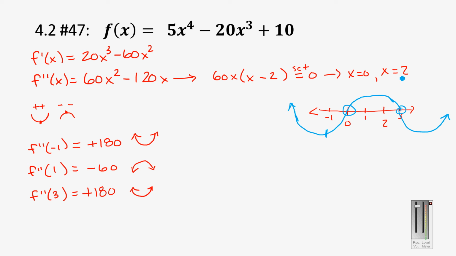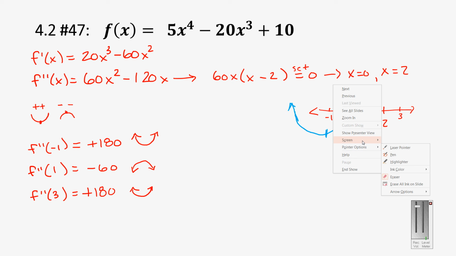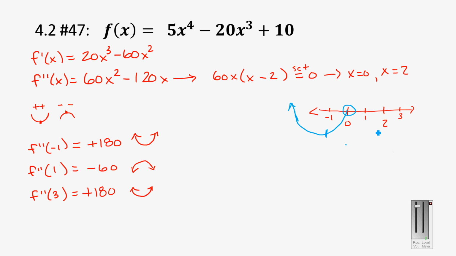So actually the inflection point was at 2. Let me fix this real quick, because this is a little bit off. I'll go to pointer options, eraser. Gotta be careful where that inflection point was. So remember that inflection point was actually at 2. So that's where I actually turn the corner and come down like this. And what I've actually done is I've checked it at 3 right here for the second derivative, and that determined that it was concave up. So hopefully that helps out on 4.2 number 47.